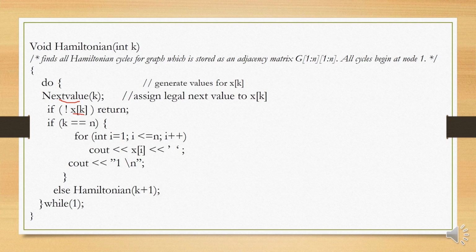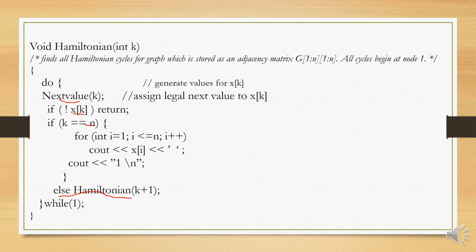If x of k is not 0, two conditions. Check whether k is equal to n, because if k is equal to n, all the n vertices on the Hamiltonian path have been found. You need to only display those. Or if k was not equal to n, then you need to still find other vertices on the path. That is, we have found only now the kth vertex. You need to find k plus 1, k plus 2 until n, where we use Hamiltonian of k plus 1. So we're going to recursively call Hamiltonian of k plus 1.